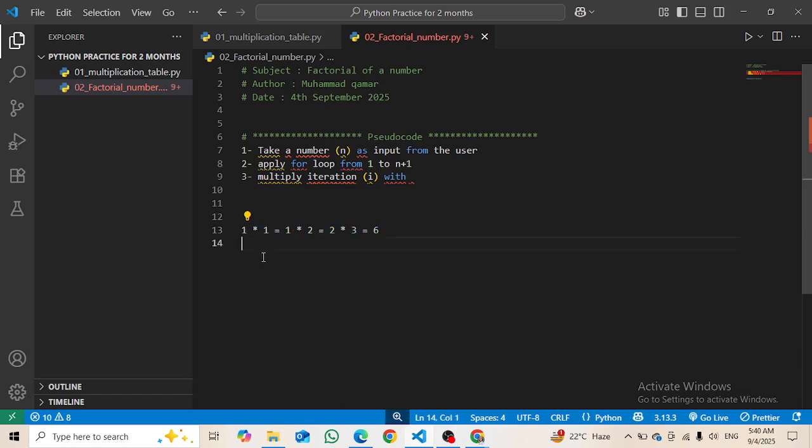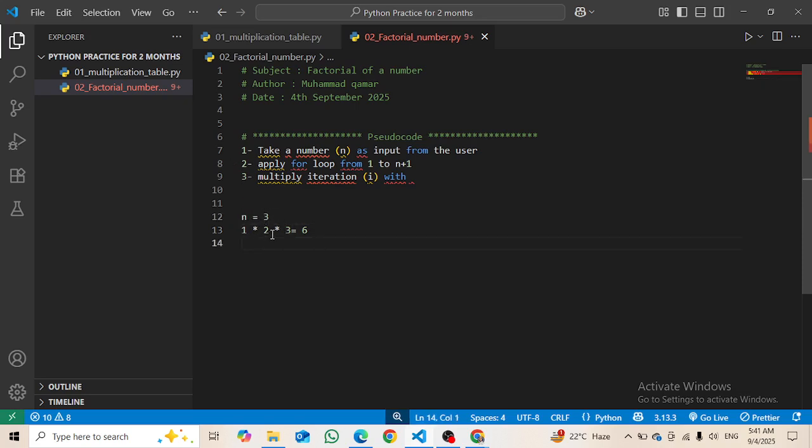So let's suppose our number n is equal to 3, right? I will show you like this: 1 multiplied by 2 multiplied by 3, from 1 to n, which is 3.